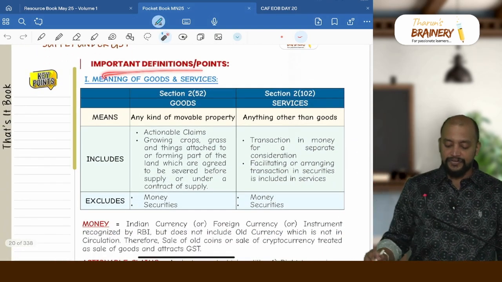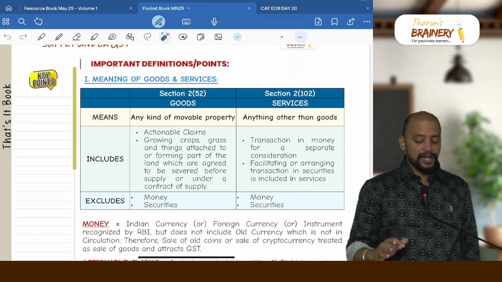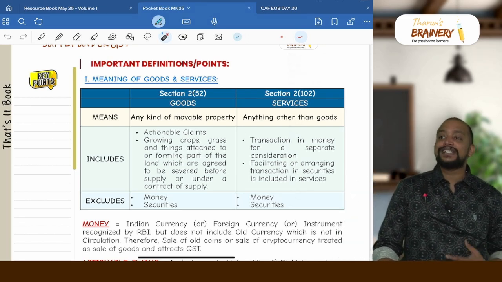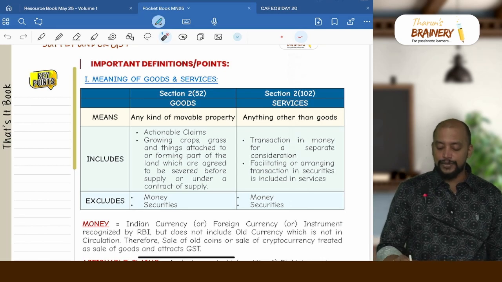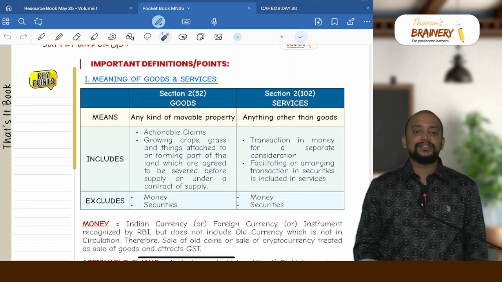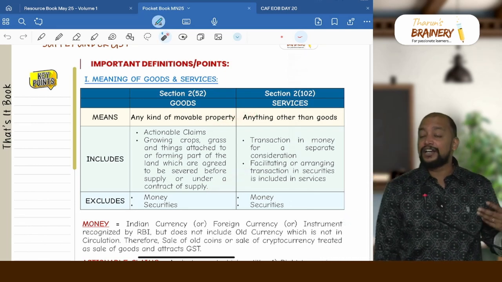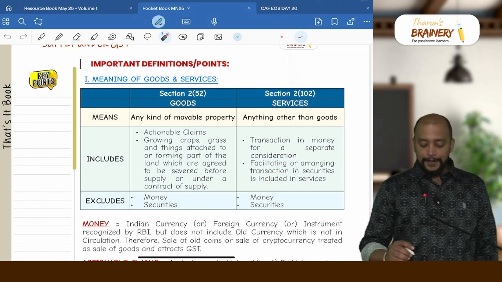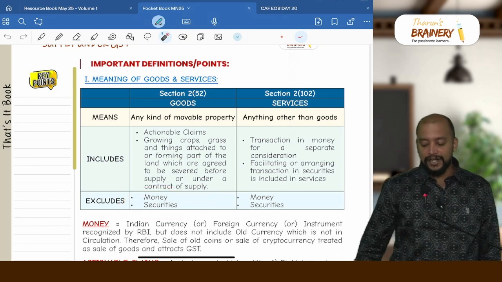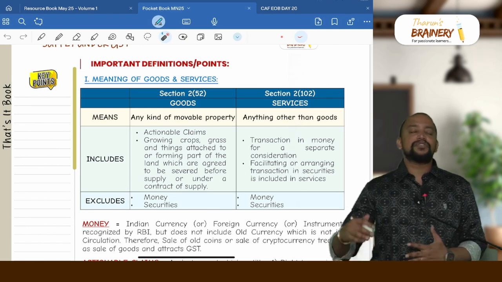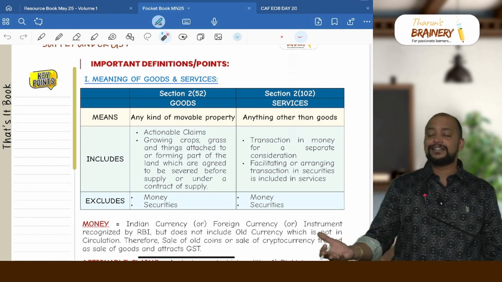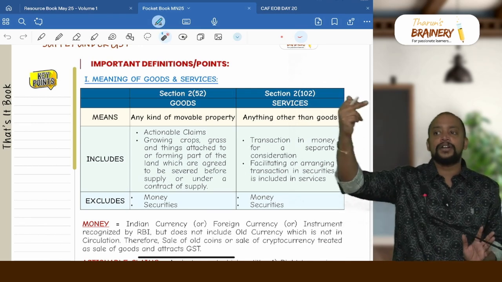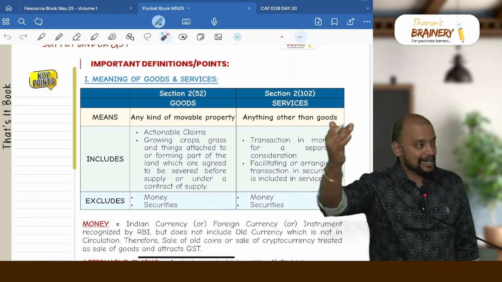Then some important definitions or points: meaning of goods and meaning of services. Goods are defined under Section 2 clause 52: goods means any kind of movable property. It includes actionable claims, growing crops or things attached to or forming part of land which are agreed to be severed before supply or under a contract of supply. Then it excludes money and securities. So here actionable claims will always be treated as goods, and even anything that is attached to earth will also be treated as goods, provided we enter into a contract under which we agree to cut it and deliver it at the time of supply.